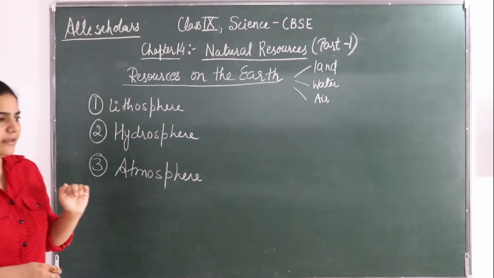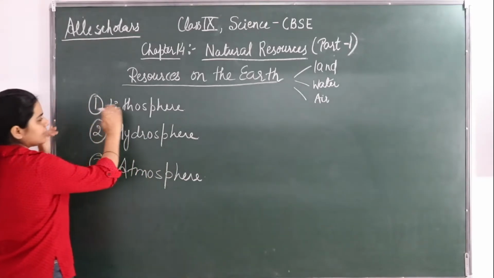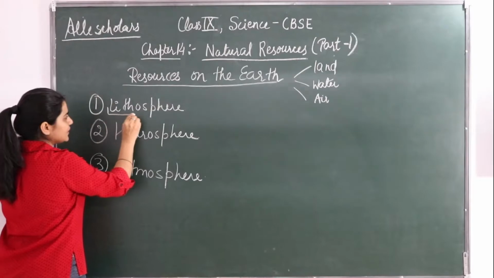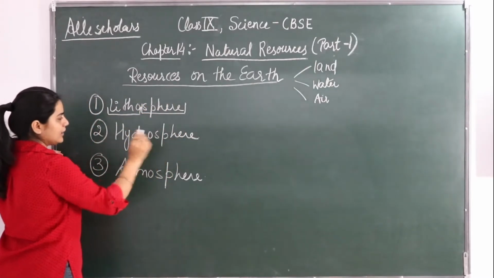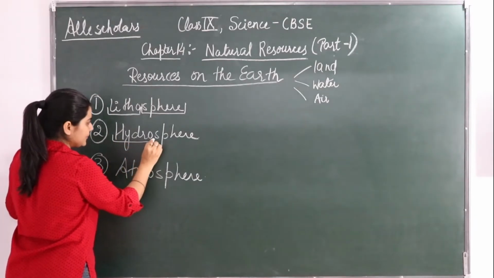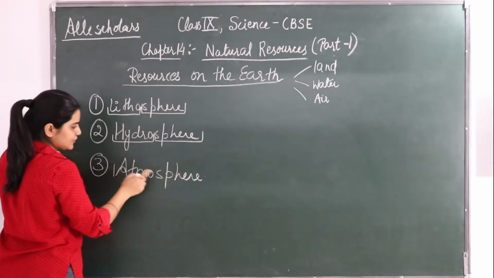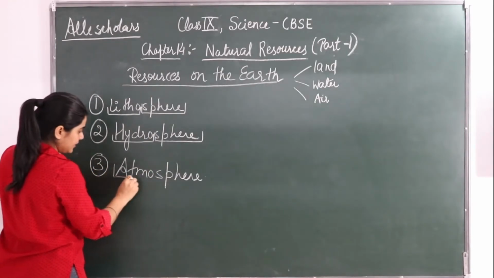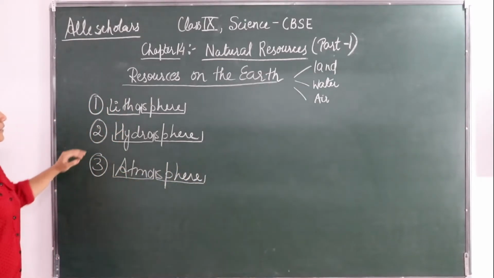One by one we will see each of them. Before going into detail, first let's see what these words mean. Lithosphere is made up of two words, litho and sphere. Hydrosphere is again made up of two words, hydro and sphere. Atmosphere is again made up of two words, atmo and sphere.